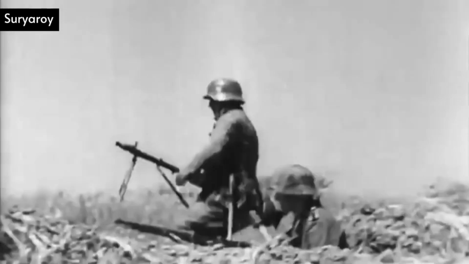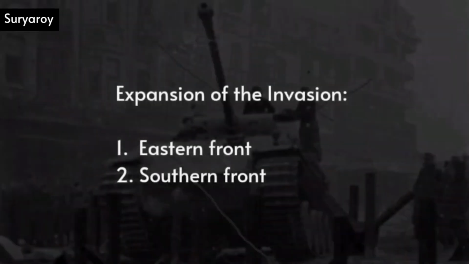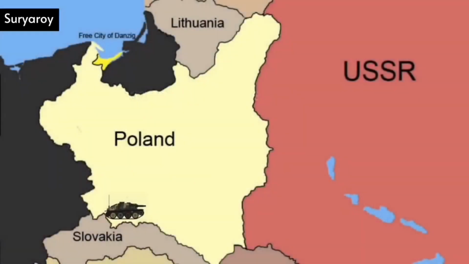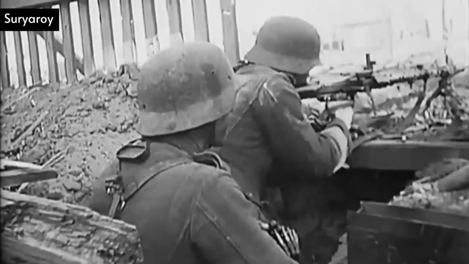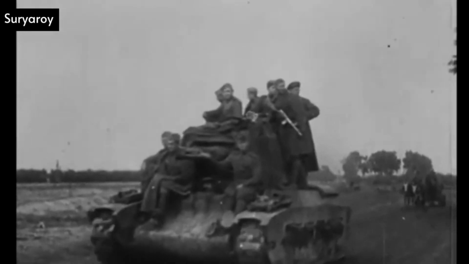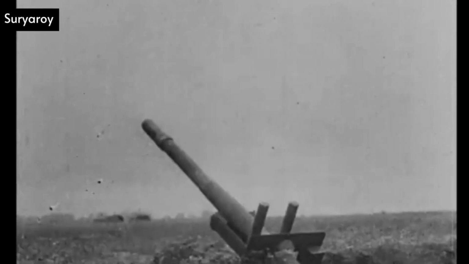Southern Front. On the southern front, the German army attacked Poland from Slovakia. This unexpected move caught the Polish defense off guard and weakened their defensive lines. The Germans quickly seized crucial positions in southern Poland. The suddenness of the attack caused chaos among Polish forces, leading to significant casualties as they tried to reorganize and resist the advancing German troops.